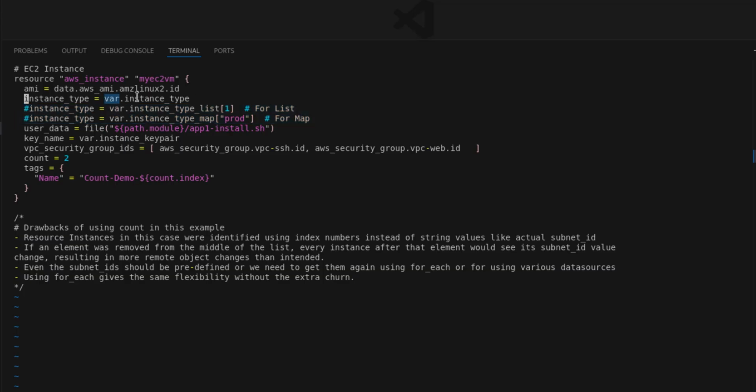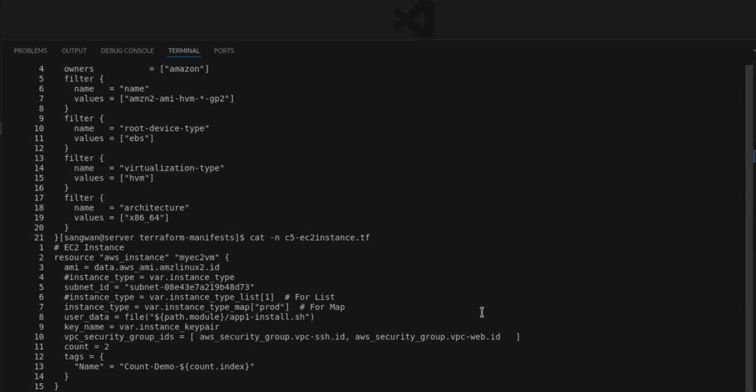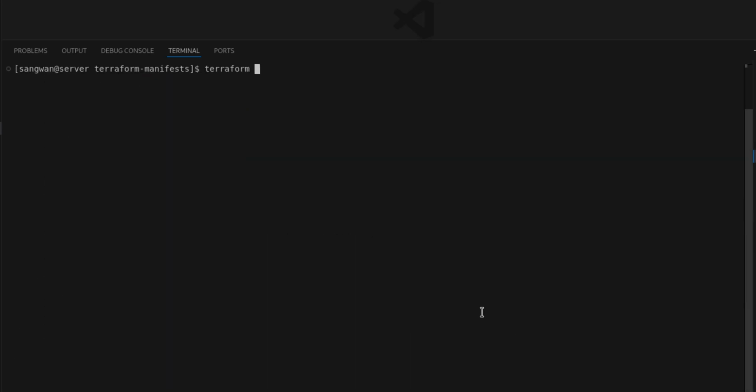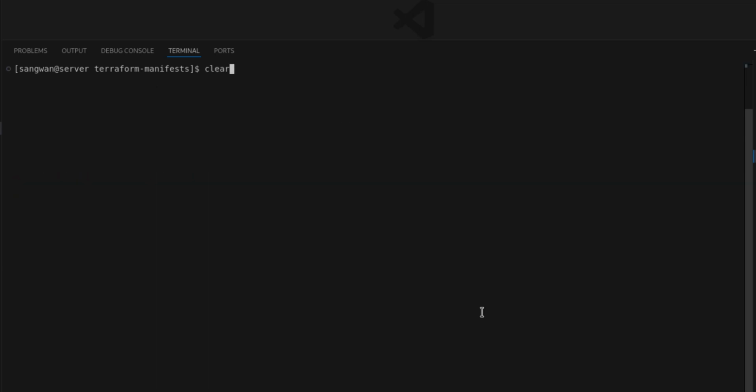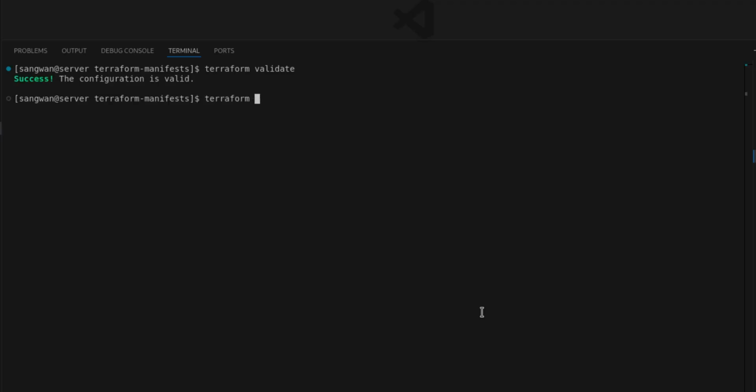First time I'll take the default value. If I don't specify anything, var.instance_type will take the default value of instance type. So therefore I'm going to execute it with the default value. So terraform init, next terraform plan, next terraform validate, and finally terraform apply.